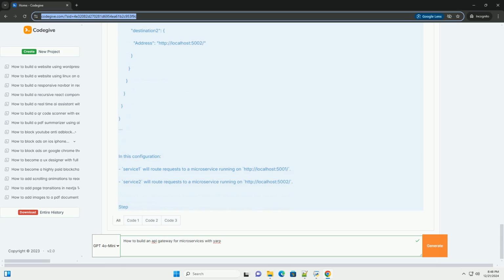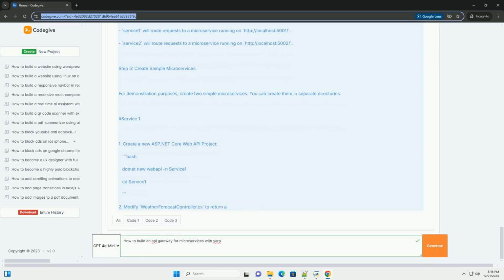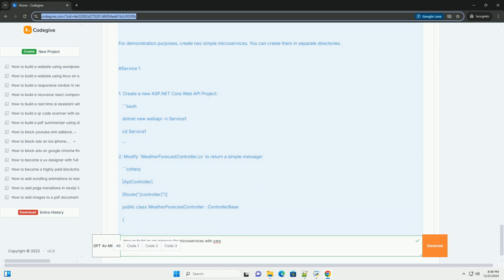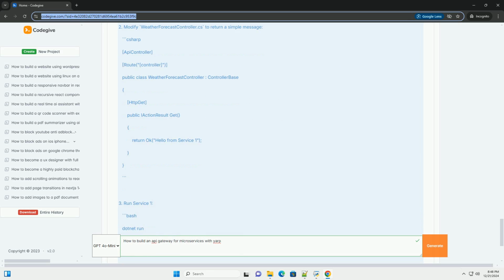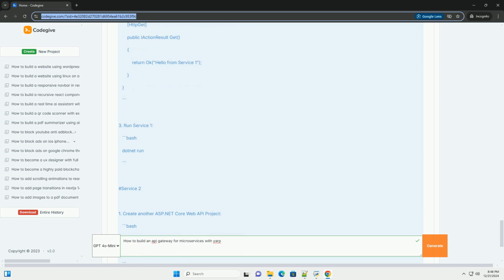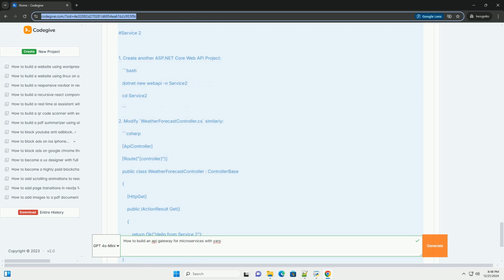Prerequisites. 1. .NET SDK: make sure you have the .NET SDK installed, version 5.0 or later. 2. IDE: you can use Visual Studio, Visual Studio Code, or any other IDE that supports .NET development.